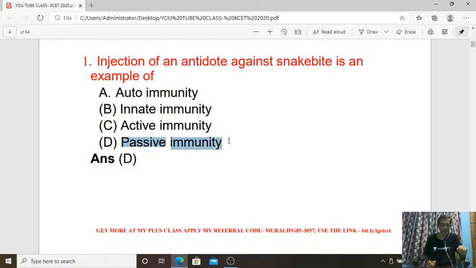It's a passive kind of immunity where the prepared antibody is administered to that person's body, and here the person gets immune power against that particular snake bite. So the answer is D for the first question. Let us move on to the second question.